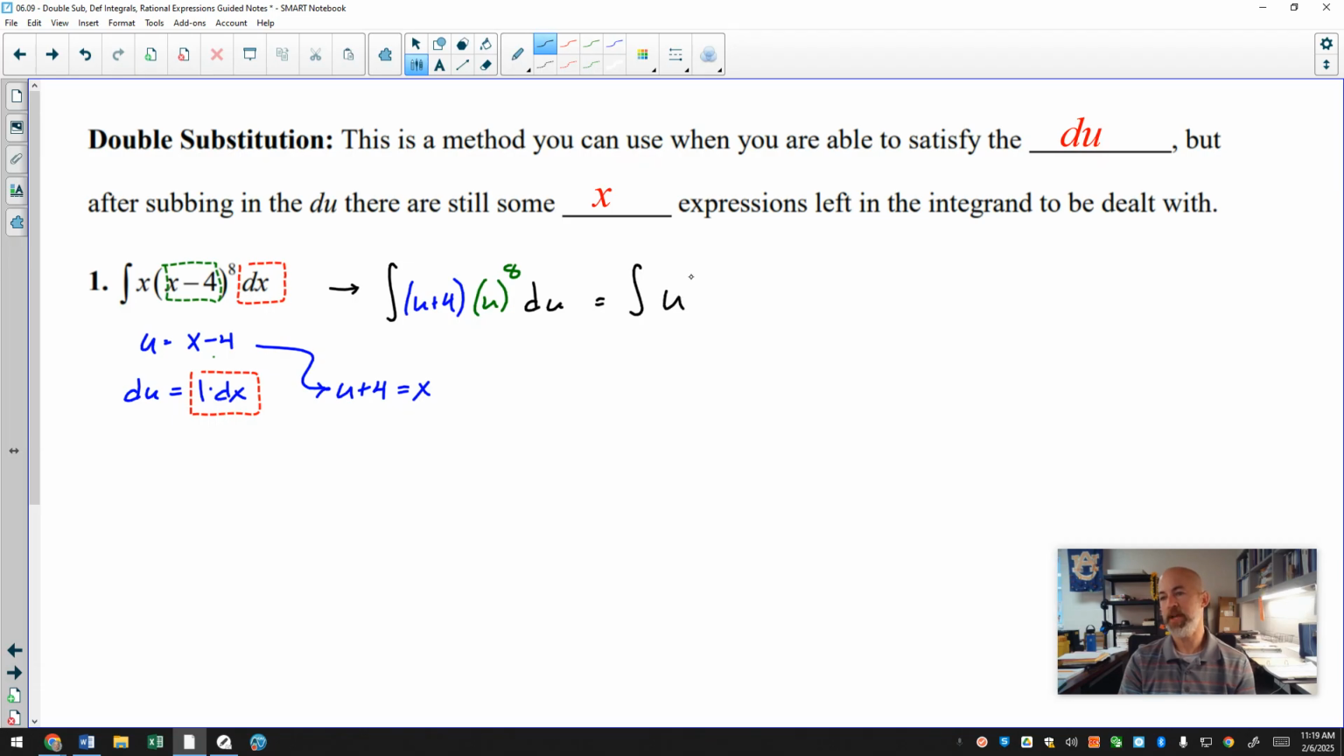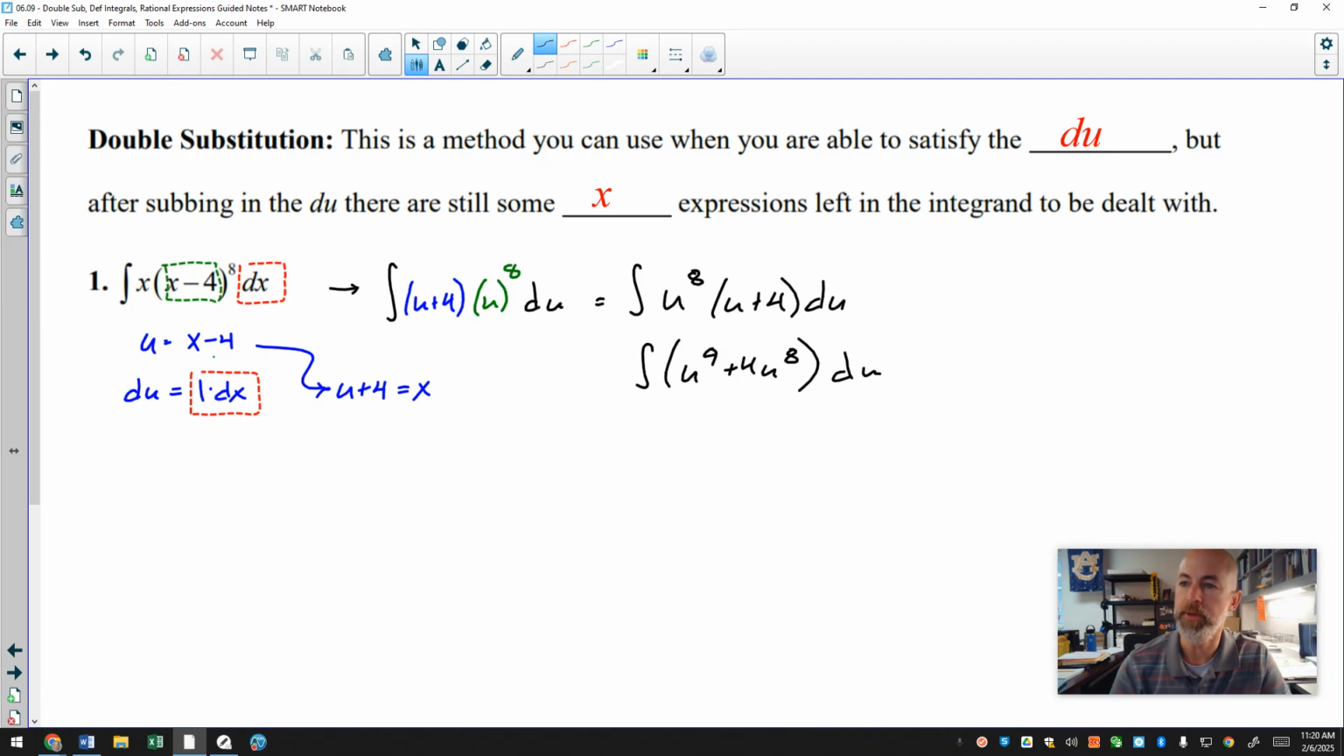And so what we have now is u to the 8th times u plus 4. For this one, it's currently a product, but I can very easily expand that. I can distribute that u to the 8th quite easily. U to the 8th times u is u to the 9th, and u to the 8th times 4 is 4u to the 8th. And with that, I now have a nice clean power rule, which is the object of u substitution. It's to take something that's ugly and turn it into something that's a little bit more manageable.